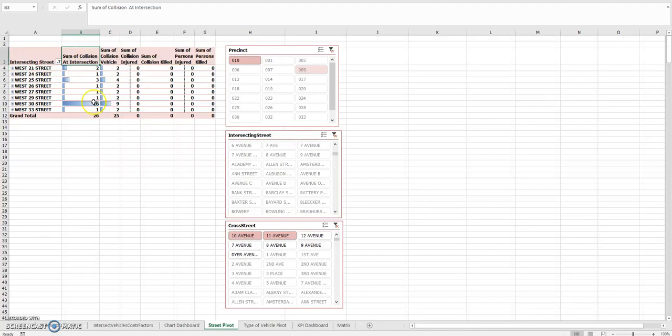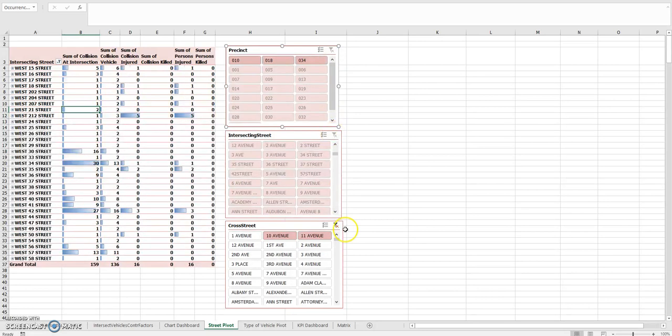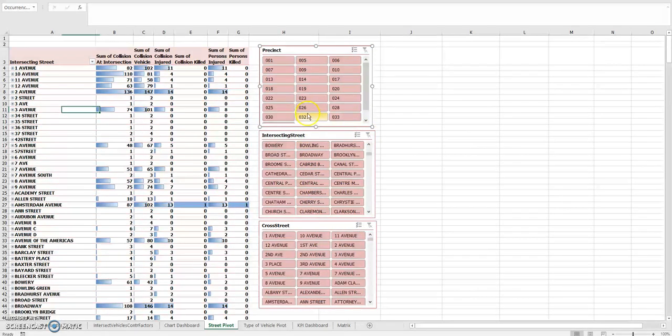You can see there were 16 collisions, and a collision on 30th Street. There was 1 collision at 32nd Street, 33rd Street, and so on. This is very helpful if you're trying to find exact data, exact locations. You can just input it here, and you'll get what you're looking for.